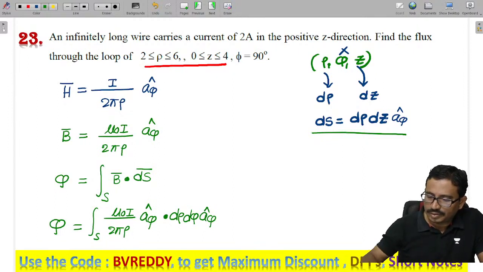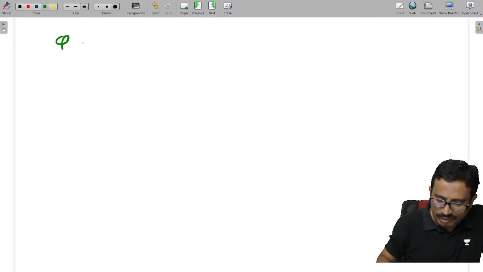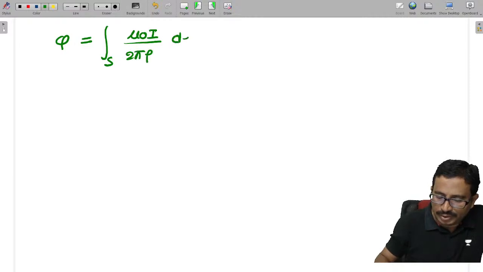So the flux is the surface integral of mu naught I by 2 pi rho into d rho into dz.